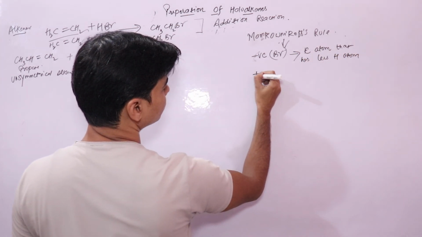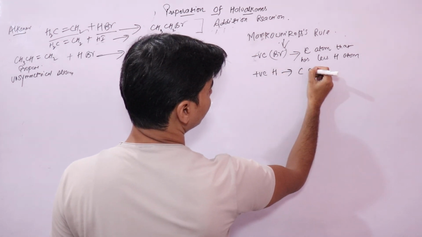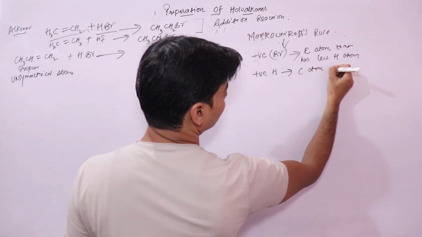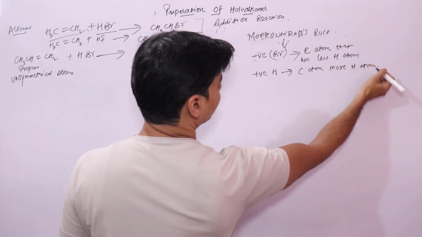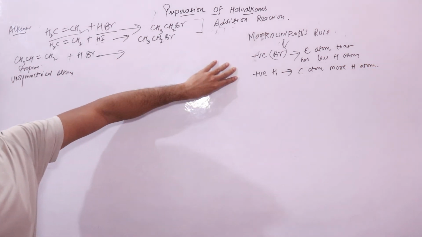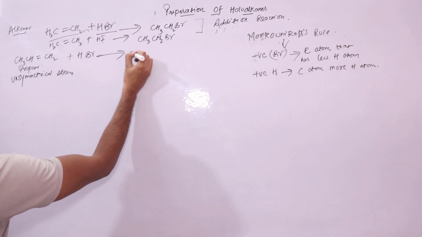And the positive part of the halogen acid, which is the hydrogen atom, would go to the carbon atom that has more hydrogen atoms. So as per this rule, what would be the product?